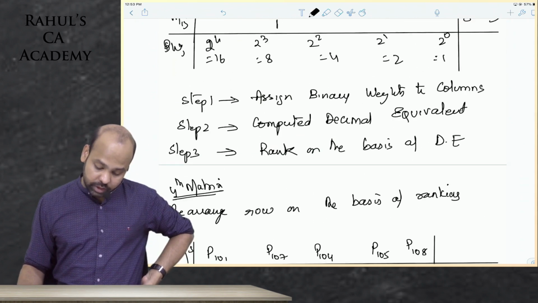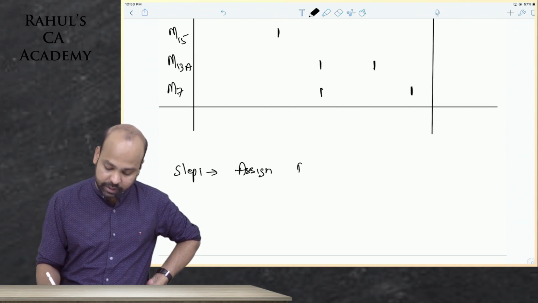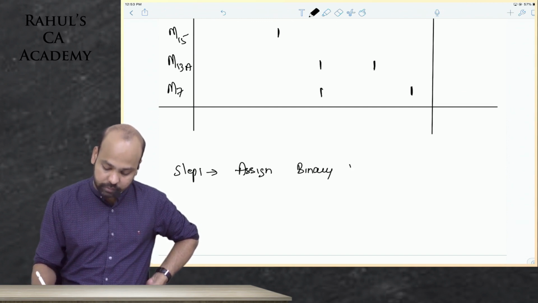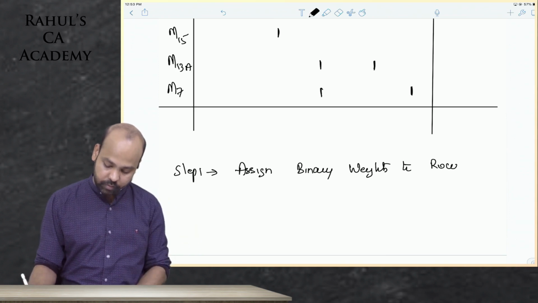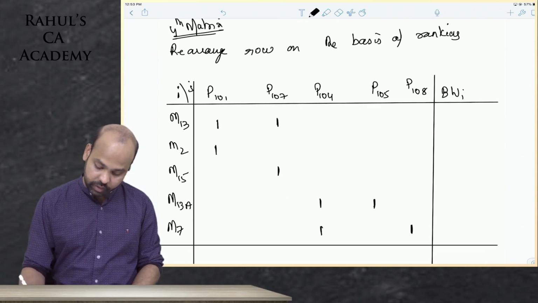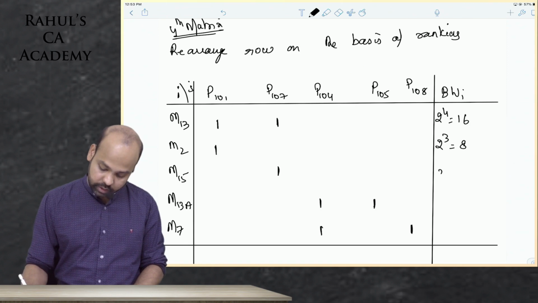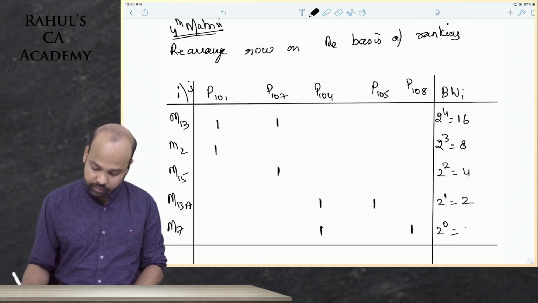Remember, you will now assign binary weights. Step 1 is to assign binary weights to rows. Why rows? Because in the previous matrix, binary weights were assigned to columns. Binary weights to rows. So here I will write binary weights. So this would be 2 power 4, 16. This would be 2 power 3, 8. This will be 2 power 2, 4. This will be 2 power 1, 2. And this will be 2 power 0, 1.